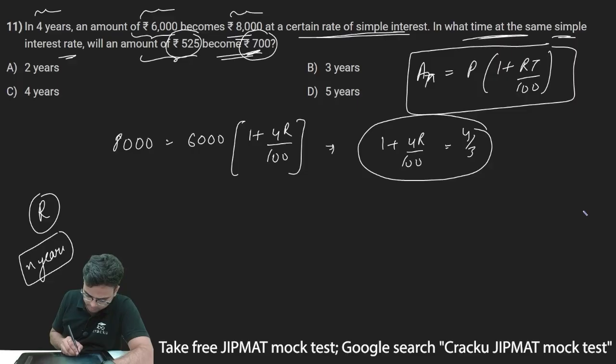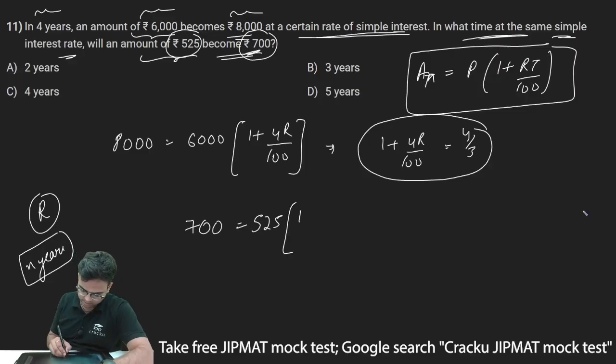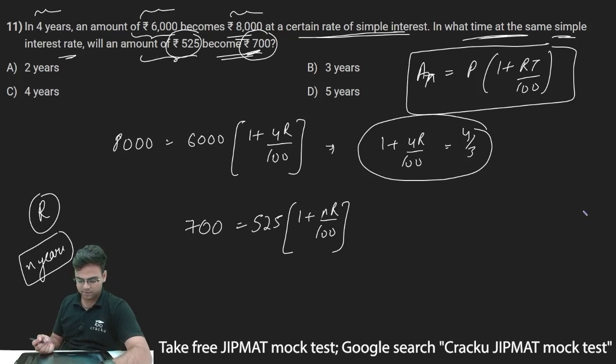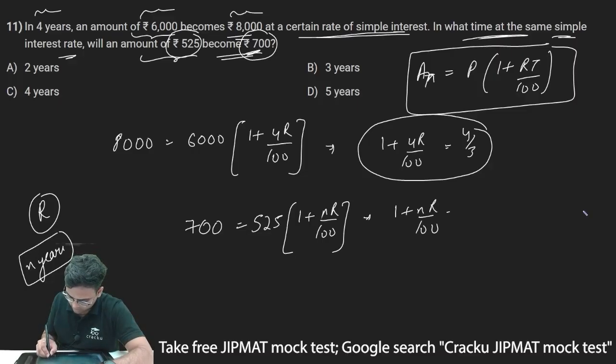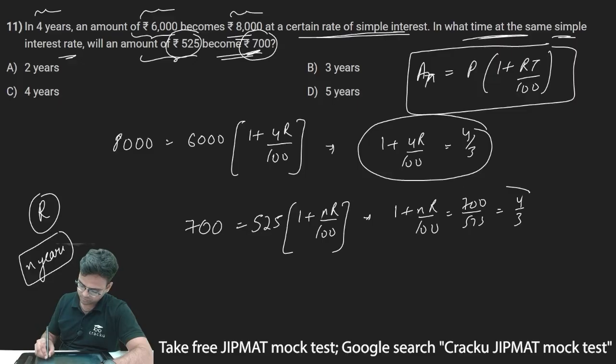So what does my equation become? My amount after n years is 700. So 700 is equal to 525 multiplied by 1 plus NR upon 100, because our rate of interest is R, which is the same as the previous one. N is something which we have to find out, and 700 and 525 are known. Thus I can say 1 plus NR upon 100 will be equal to 700 divided by 525, and this goes by 175. So this becomes 4 by 3.